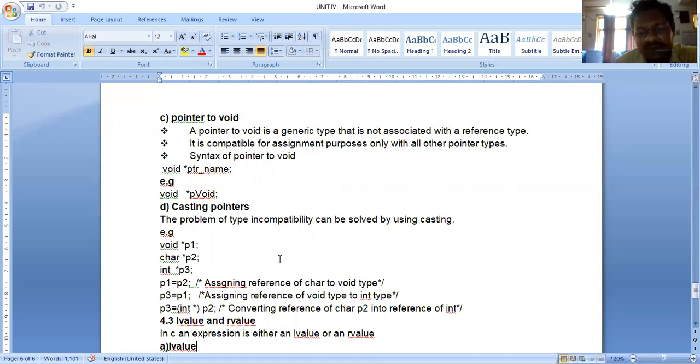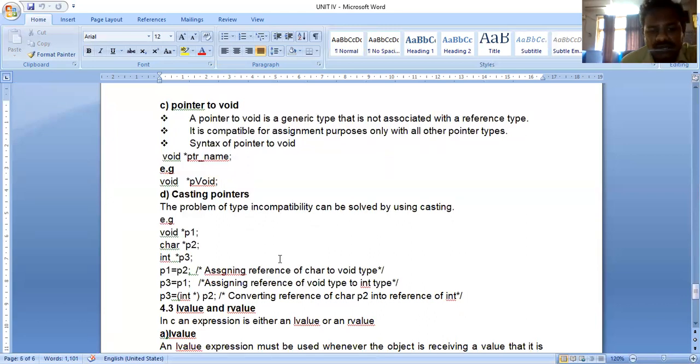The problem of type incompatibility can be solved by using casting. I'm solving this problem using an example: void star p1, char star p2, int star p3. Here p1 is a void pointer, p2 is a character pointer, and p3 is an integer pointer. The third one is very important. P3 is an integer pointer, so I am assigning p2, which is a character pointer.